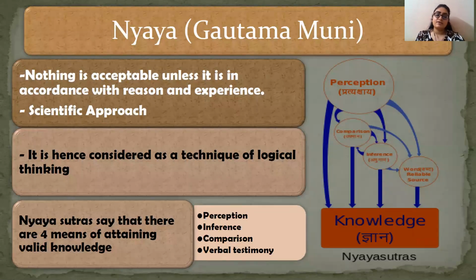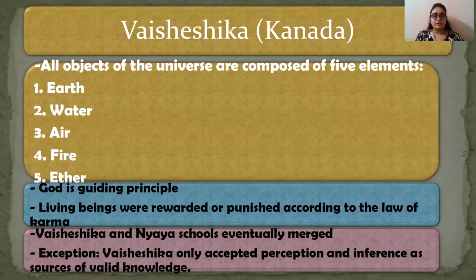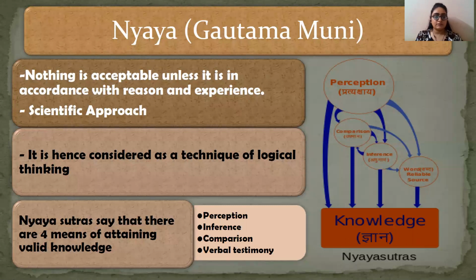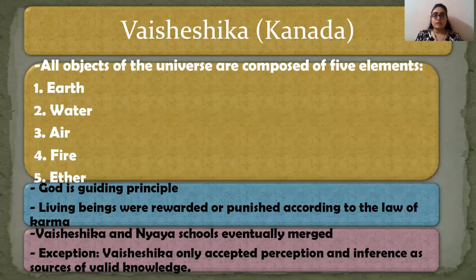So here it is 4. The 3 one was Samkhya: perception, inference and hearing, that is shabd. In Nyaya we have perception, inference, comparison and verbal testimony. So Nyaya and Vaisheshika merged into one, though there were some exceptions, like Nyaya did not believe in God. We have seen it was a technique of logical thinking. It did not believe in the existence of God, but Vaisheshika did believe in it. So there were some exceptions, but otherwise they shared very similar characteristics. Hence, these schools merged into one.